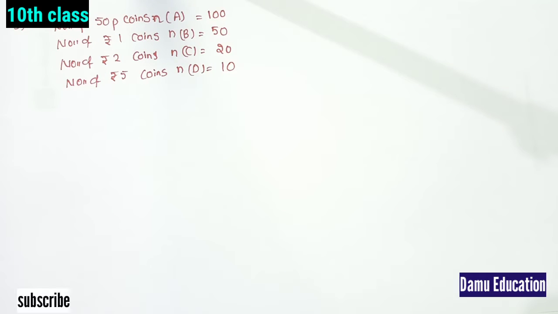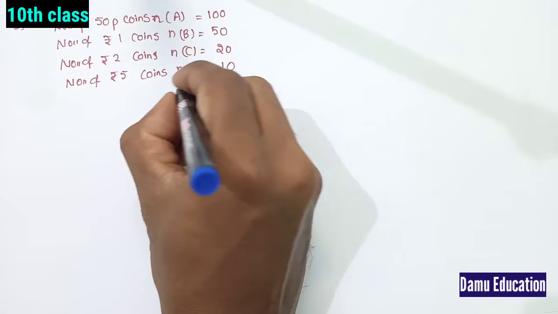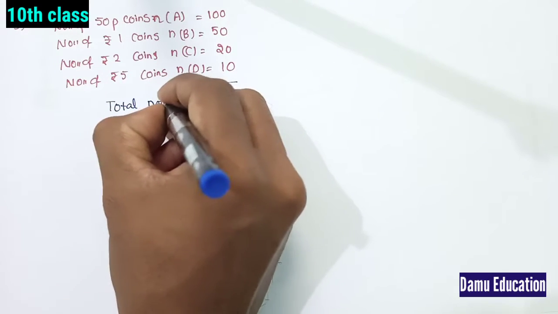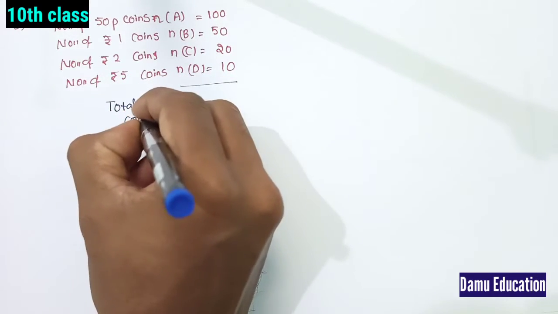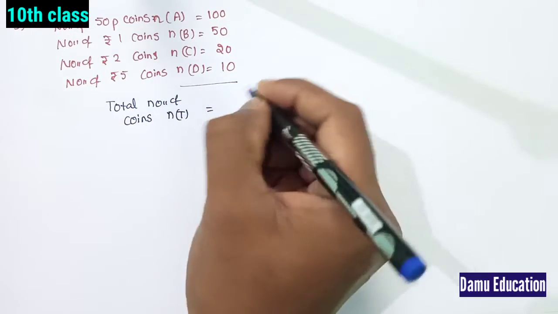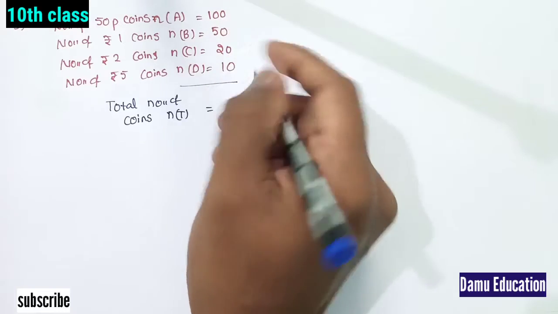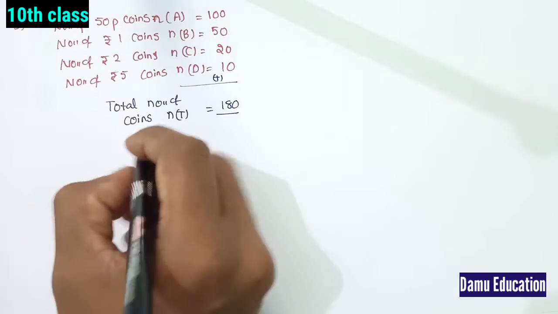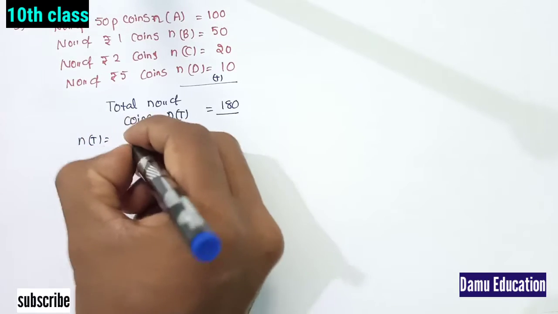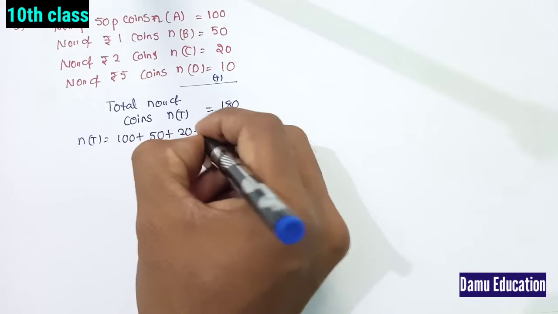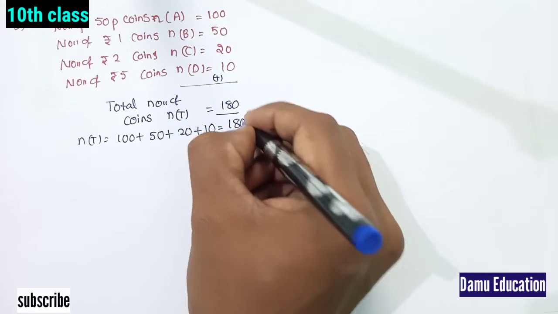So if you add the total number of coins, let's take total n of T, we add 100 coins, 50 coins, 20 plus 10, and we will get 180.